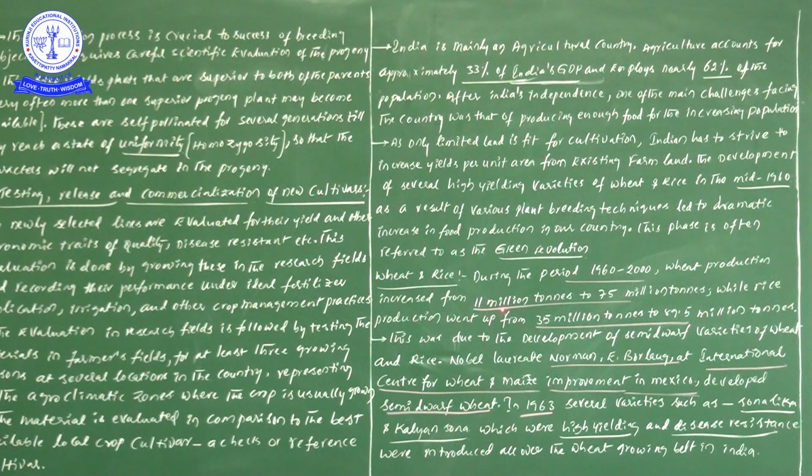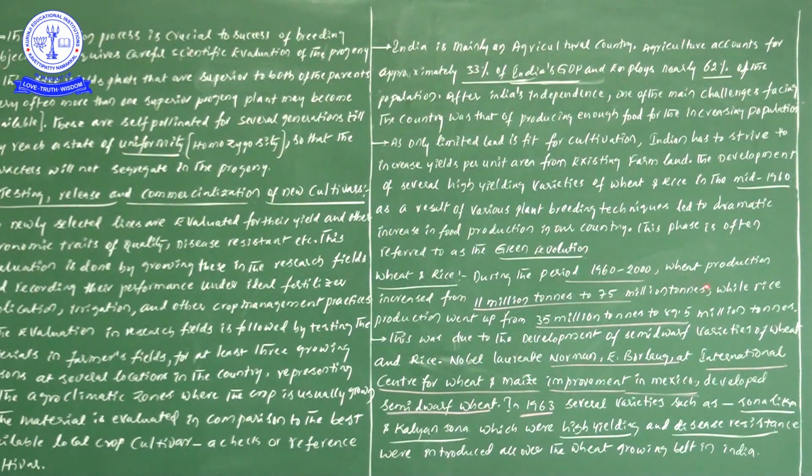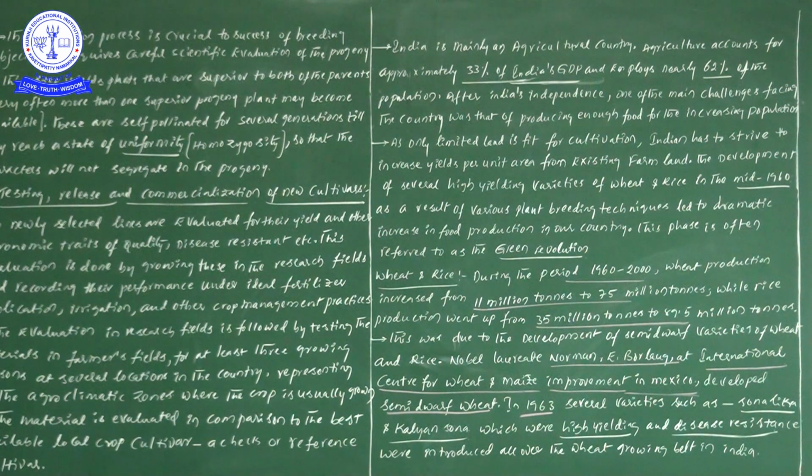Wheat production increased from 11 million tons to 75 million tons, during this period 1960 to 2000. Okay, while rice production went up from 35 million tons to 89.5 million tons. Learn these numbers by heart. So one and only the number that is.